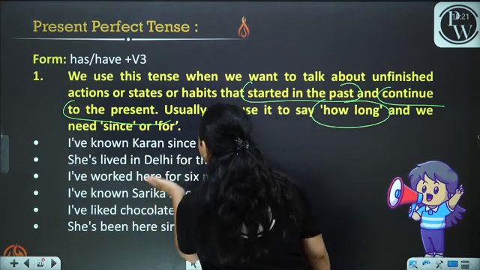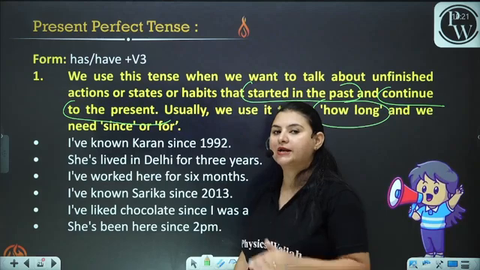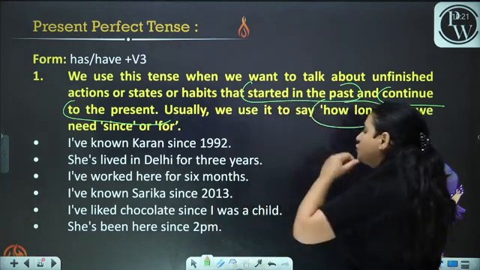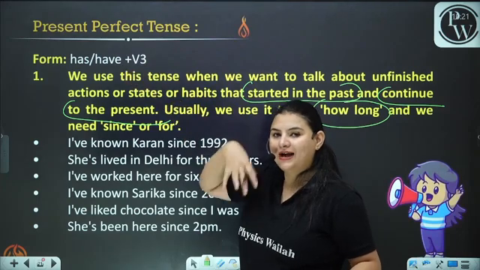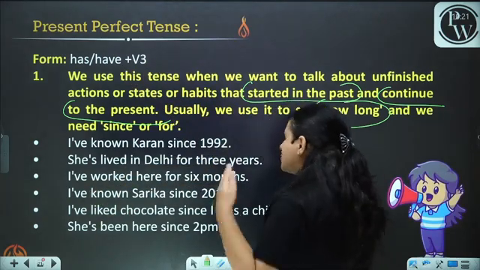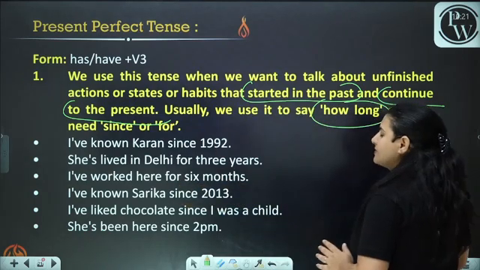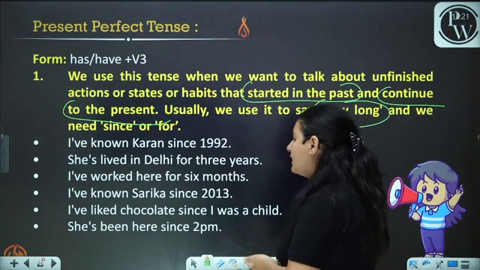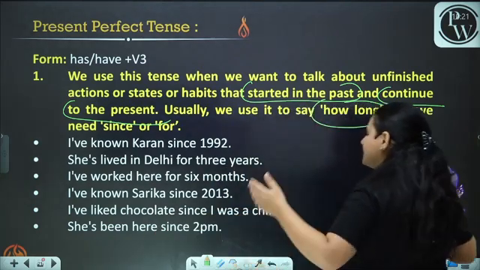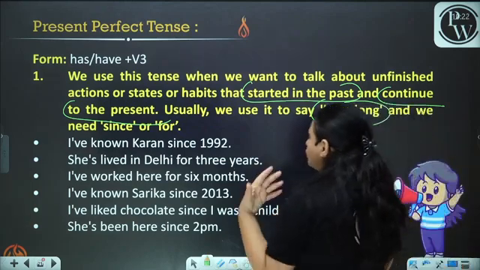I have known Karan since 1992. I have known him. I knew him before and I still continue to do it. She has lived in Delhi for 3 years. I have worked here for 6 months. I have known Sarika since 2013. I have liked chocolate since I was a child. She has been here since 2 p.m.